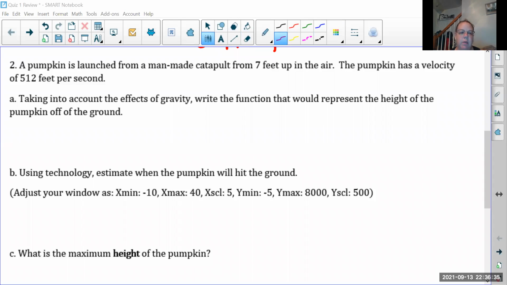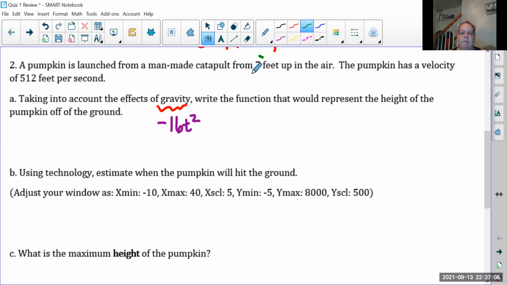For problem number 2, it says a pumpkin is launched from a man-made catapult from 7 feet up in the air. The pumpkin has a velocity of 512 feet per second. Taking into account the effects of gravity, write the function that would represent the height of the pumpkin off the ground. So for this, we know that if gravity is affected, we need to use negative 16 t squared somewhere. Because remember, that's the expression that represents gravity's pull on the earth.